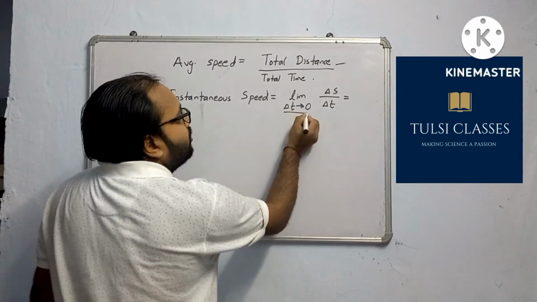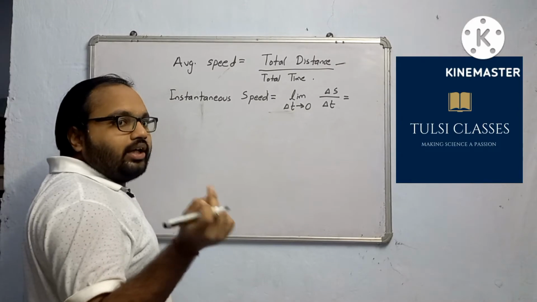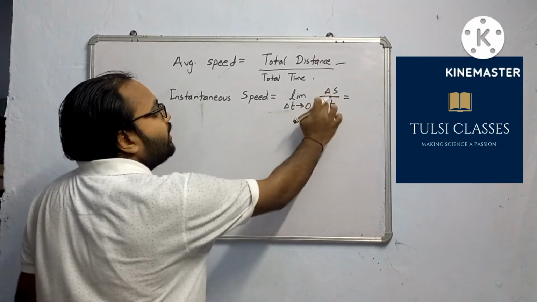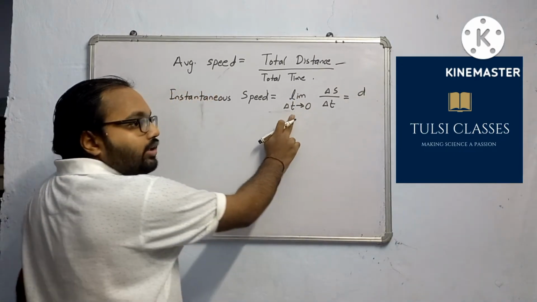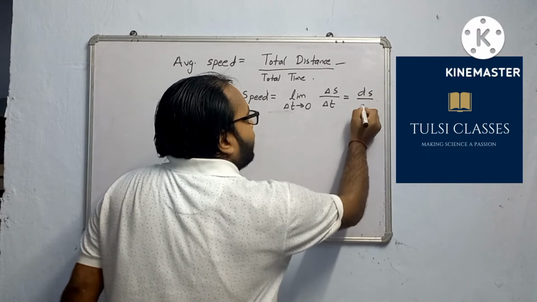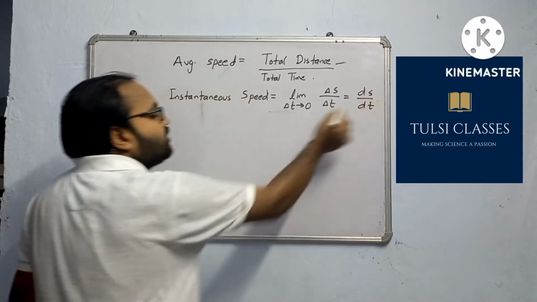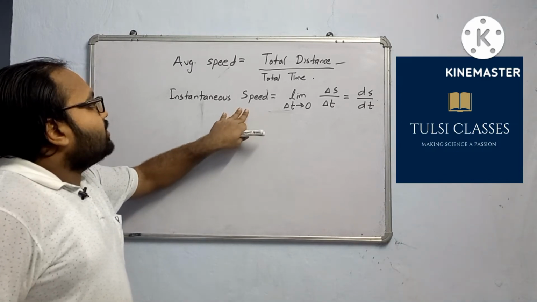And when we take the limit as delta t tends to 0, that means the time difference is so small that we find the speed at that particular point of time. So limit delta t tends to 0, delta s by delta t becomes ds by dt. That means differentiation with respect to time. This we will do, and then we will get the instantaneous speed.